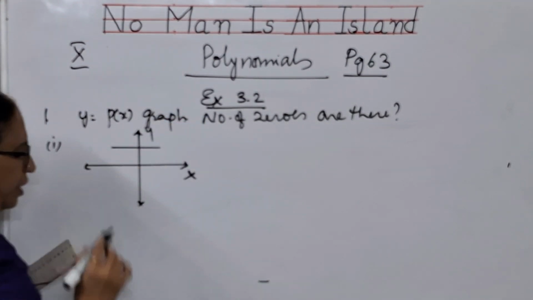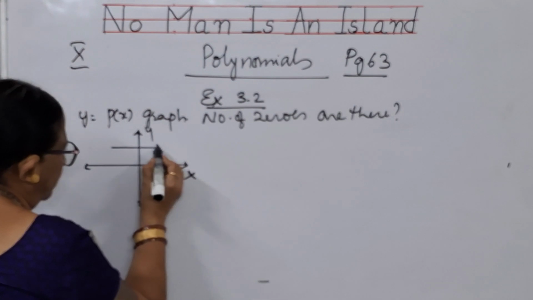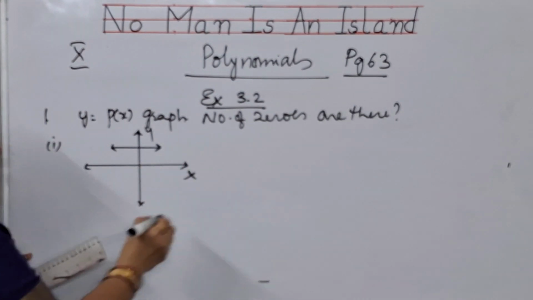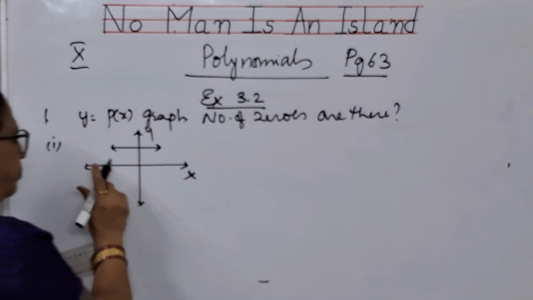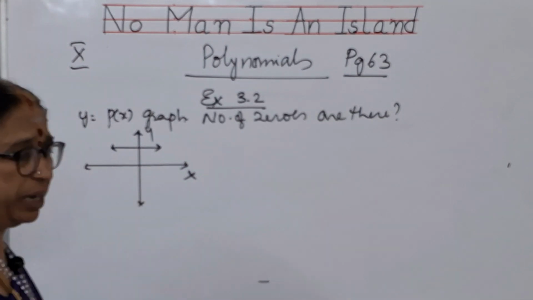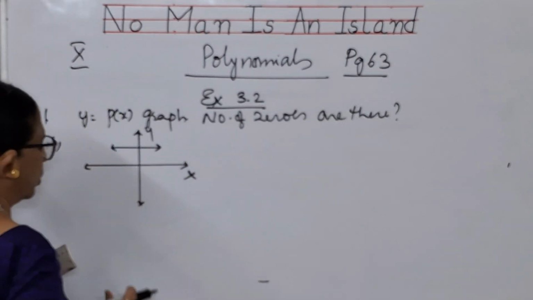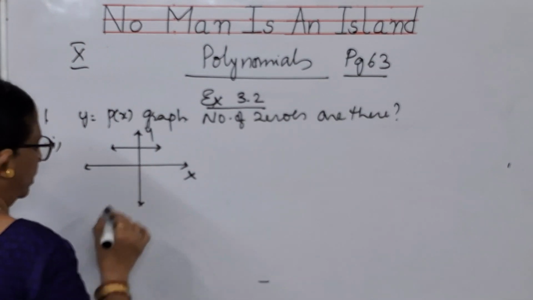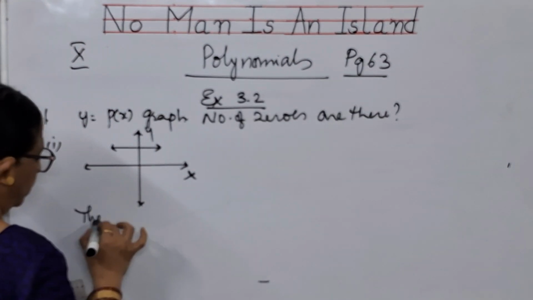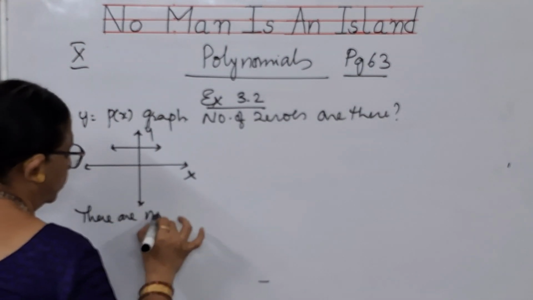This line is parallel to the x-axis, but is it intersecting the x-axis at any point? These two are parallel lines. You know pretty well that parallel lines will never intersect each other. So there is no common point, so we can say that there are no zeros.